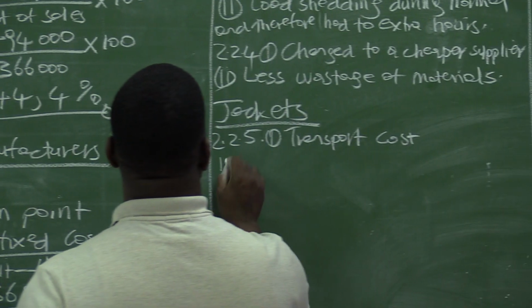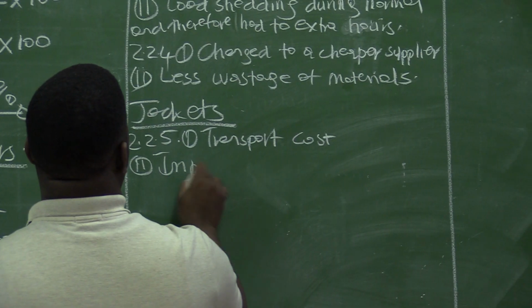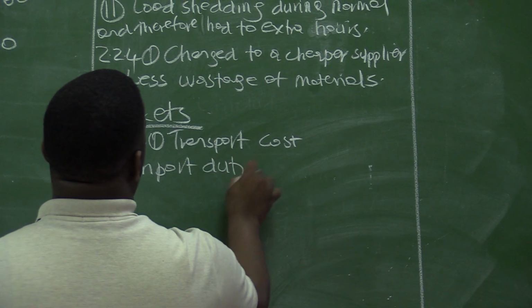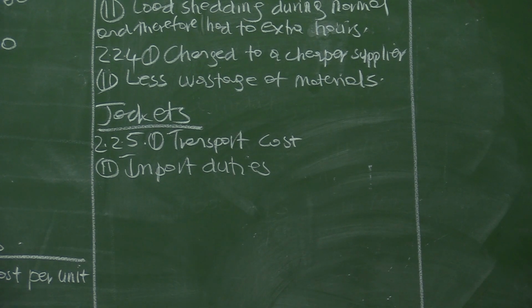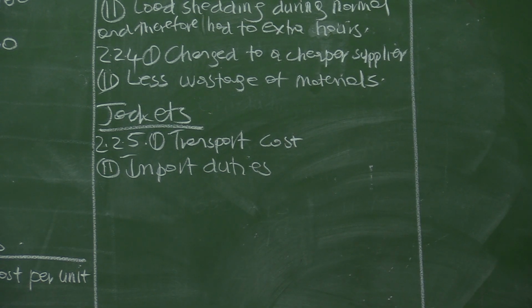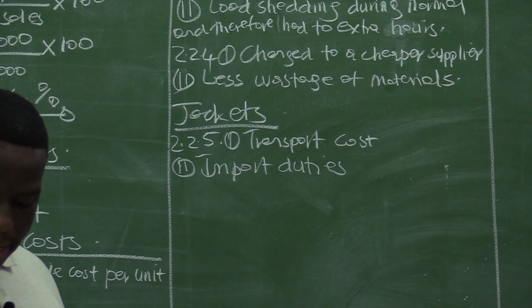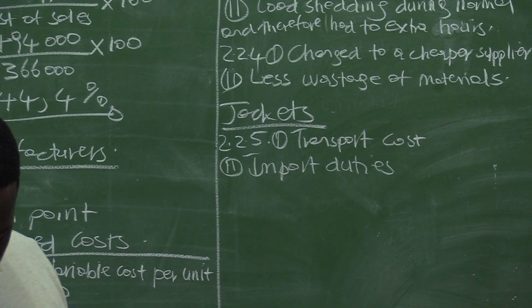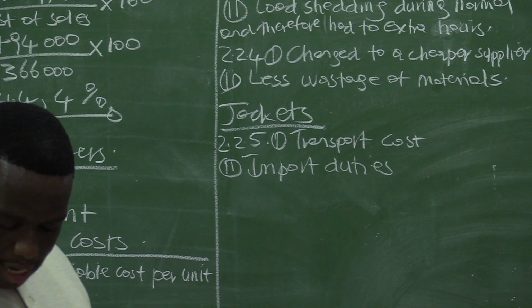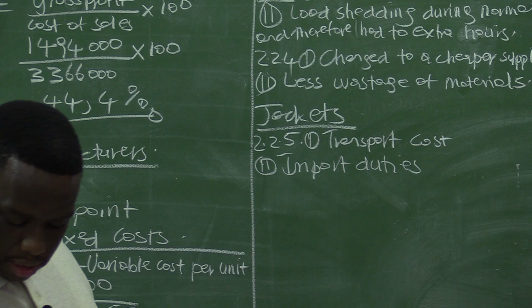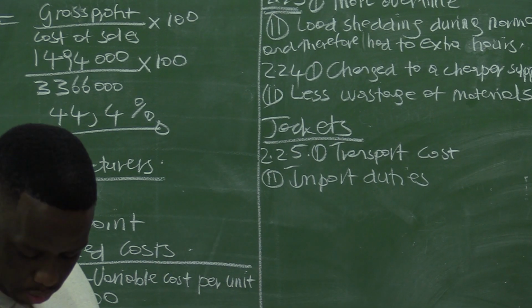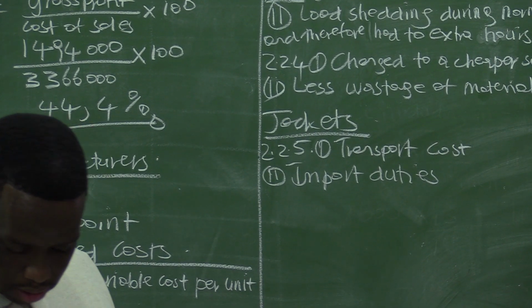The second, you have your import duties. If you are buying from other countries, there are some additional charges, additional costs, which are also added in those raw materials, and we call that import duties. They are added because you are buying from other countries. So there are import duties which are levied on those items which are purchased from other countries. So therefore, the transport cost will increase the material cost, and even the import duties will also increase the material cost.